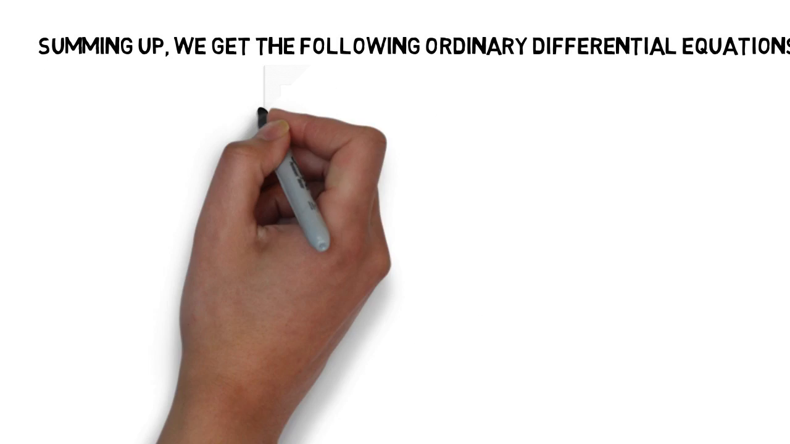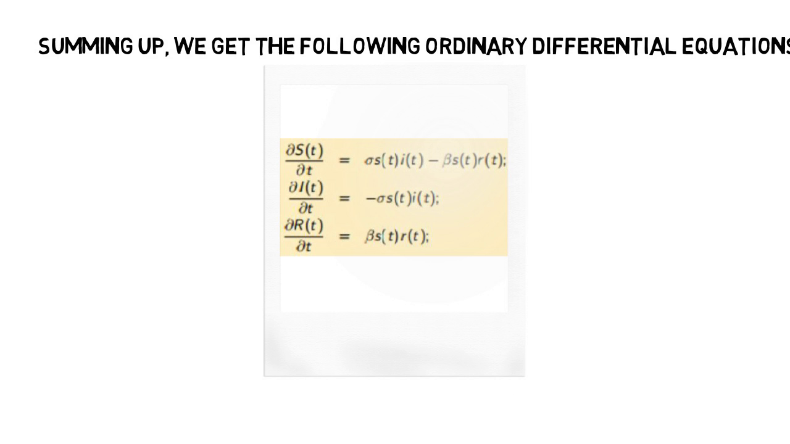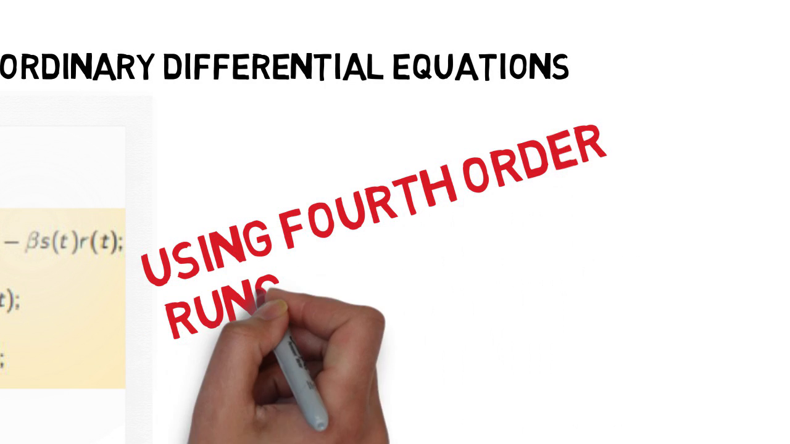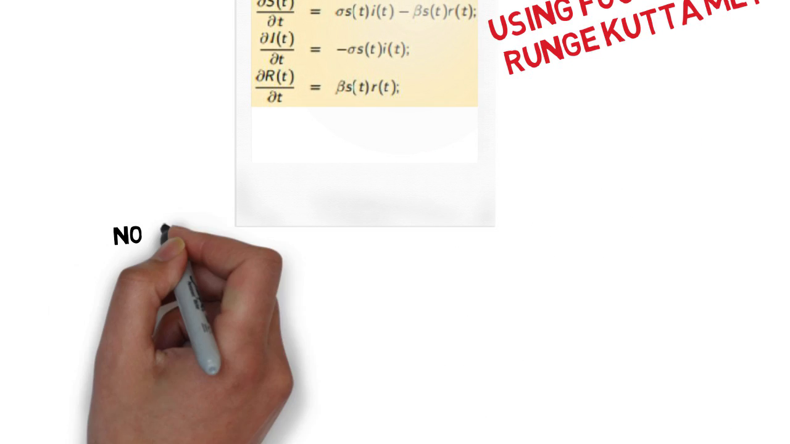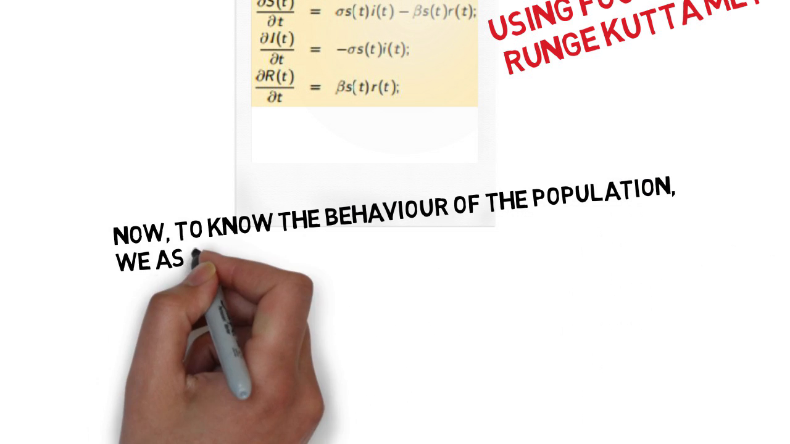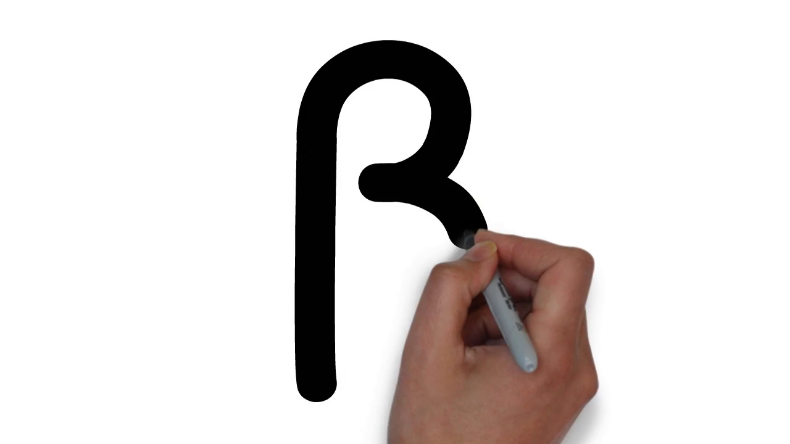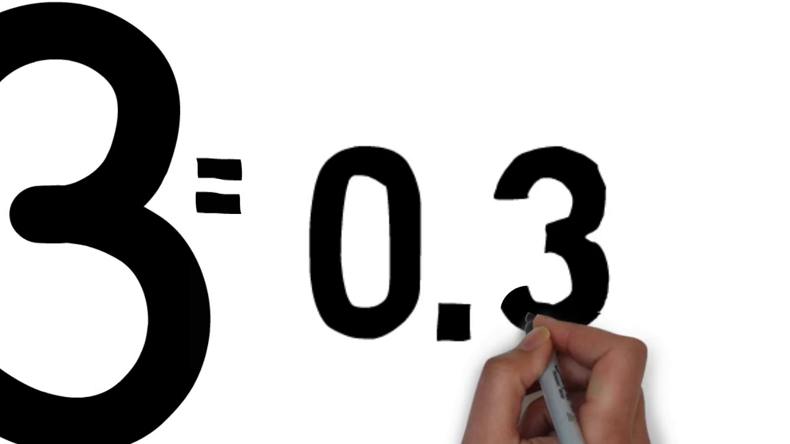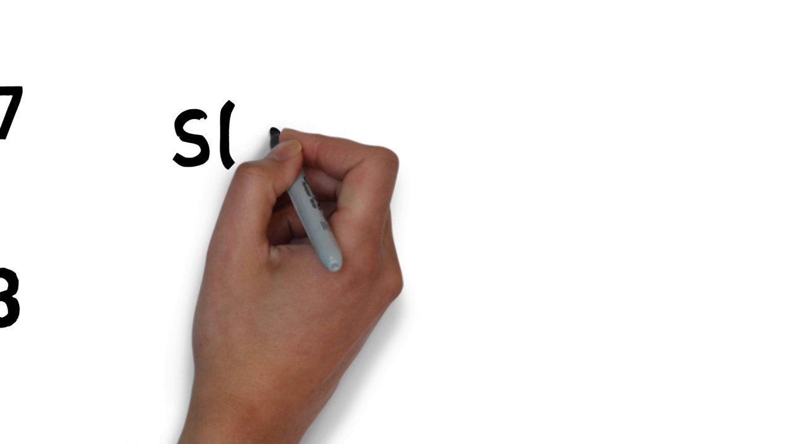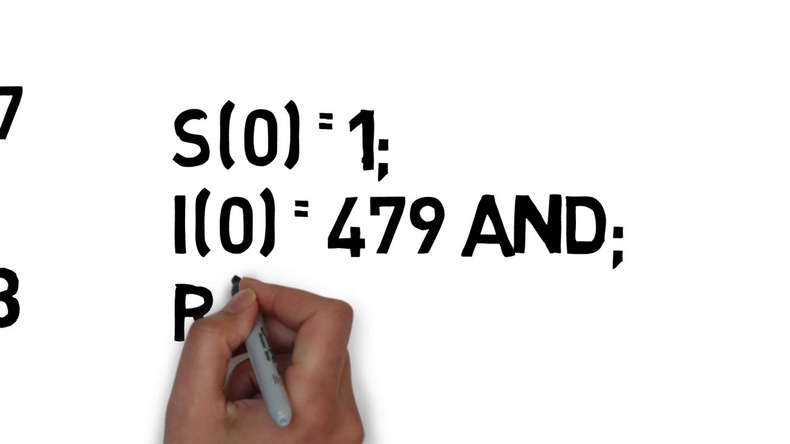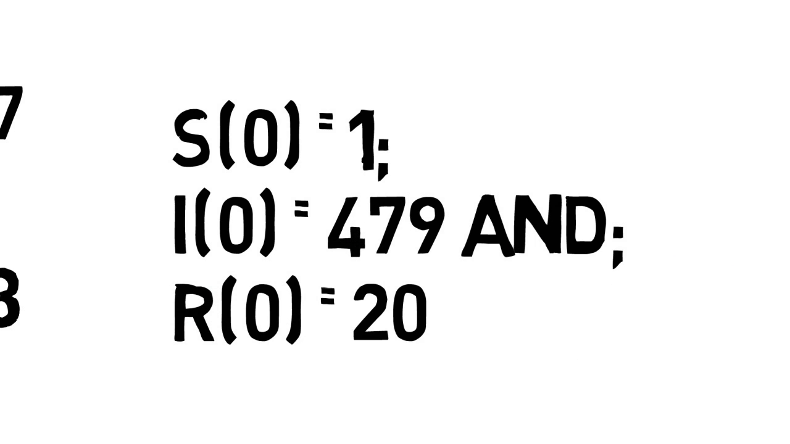Summing up, we get the following ordinary differential equations. The negative sign here indicates the decline in the population. We've used the fourth order Runge-Kutta method. Now to know the behavior of the population, we assume the following values. Sigma equals 0.7, beta equals 0.3. The initial values of spreader, ignorant, and stifler population are 1, 479, and 20 respectively.